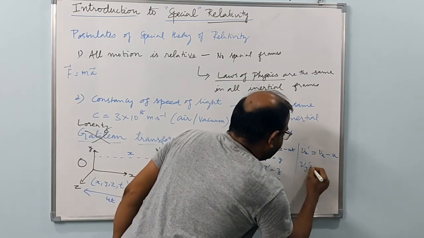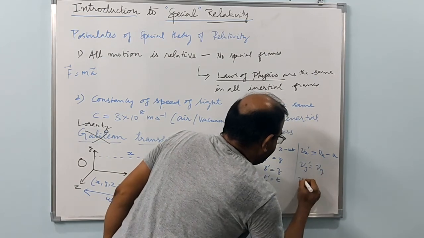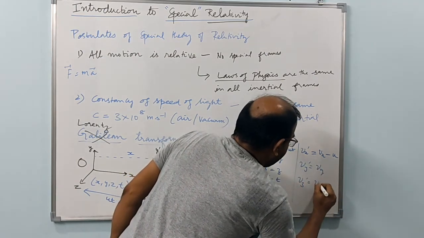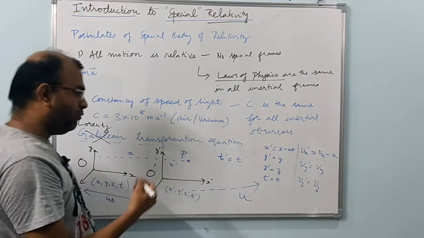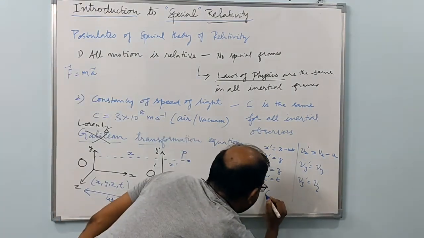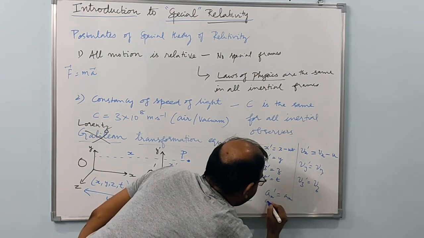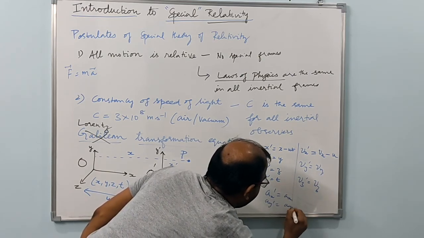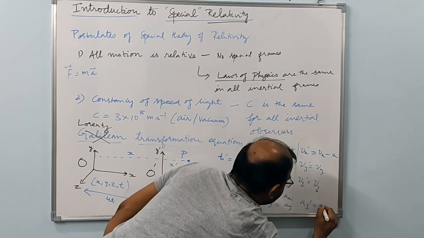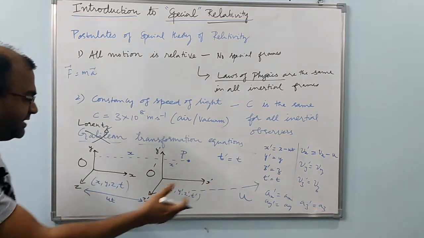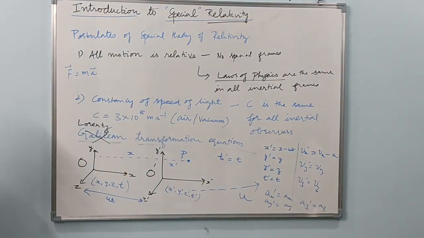Vy prime is going to be Vy. Vz prime is equal to Vz. What about accelerations? Ax prime is equal to Ax. Ay prime is equal to Ay. And Az prime is equal to Az. So finally, accelerations of these two inertial frames remain the same, that is, equal.